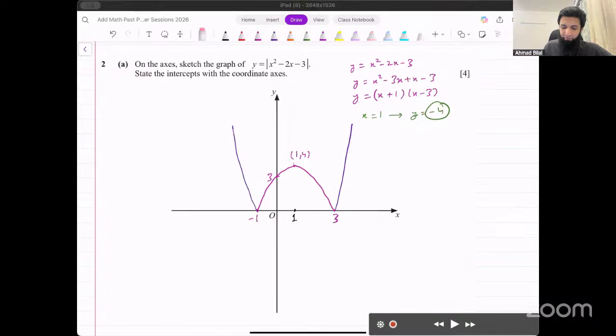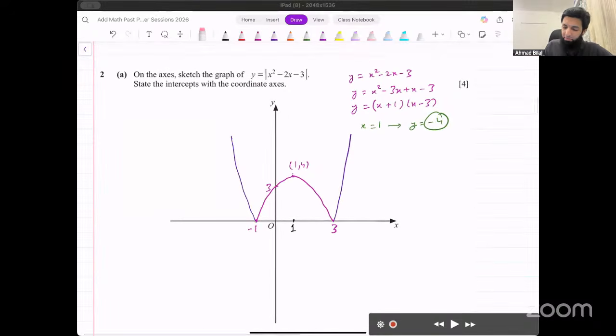How is y -4? Let me just check my working again. I just put 1 in this function. When I put 1 in that function, we get 1 minus 2 into 1 minus 3, and that is -4, right? Now, when we put modulus on that, that will become positive. But I was talking about the original function, as in without the modulus function. The turning point for that would be 1 and -4. So the original turning point was somewhere here. When that gets reflected, it will come here. That becomes 1, 4. Okay.